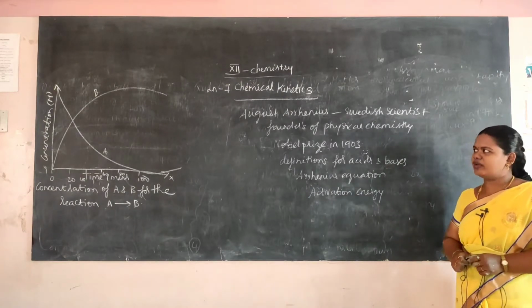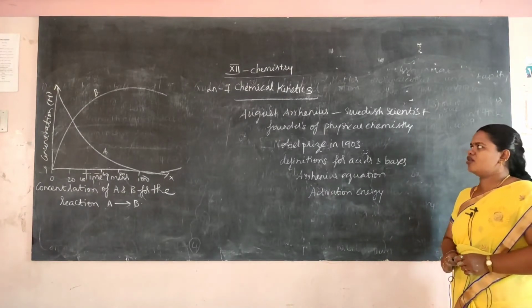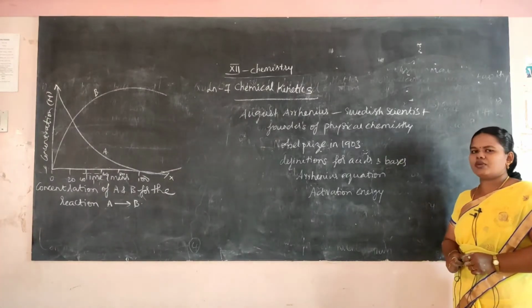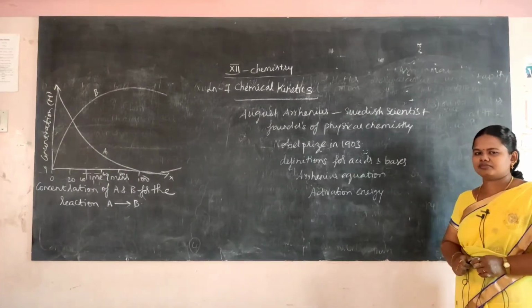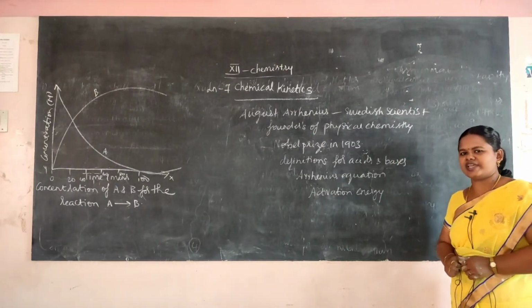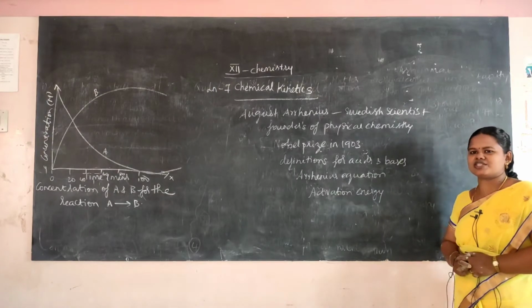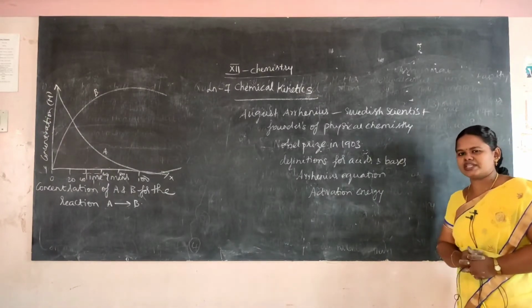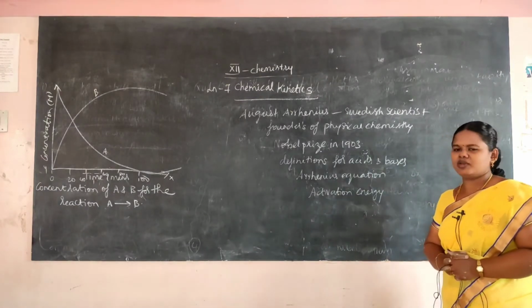So Svend August Arrhenius: Swedish scientist, founder of physical chemistry, Nobel Prize in 1903. He gave the definition for acids and bases, the Arrhenius equation, and the activation energy. So this is a very important lesson to learn, and he is our scientist of interest. Knowing about him is very important for us.